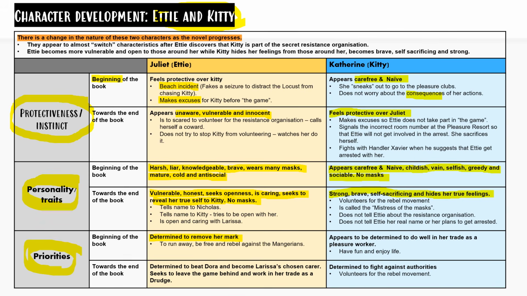Towards the end of the book, Edyth is determined to beat Dora and become Larissa's chosen carer. She seeks to leave the game behind and work in her trade as a drudge. However, Kitty, towards the end of the novel, is determined to fight against authorities. She volunteers for the rebel movement.